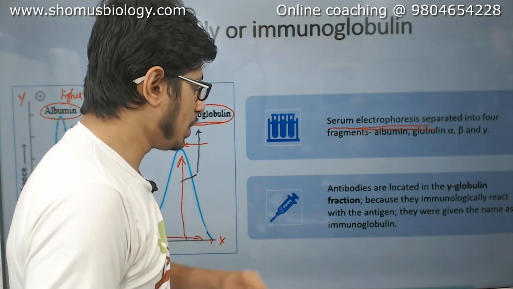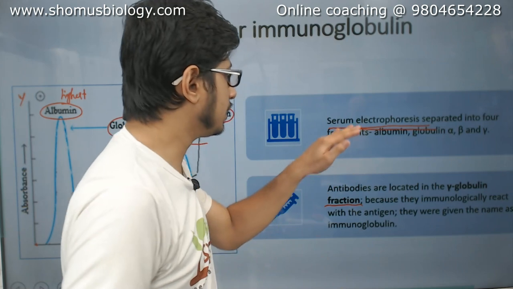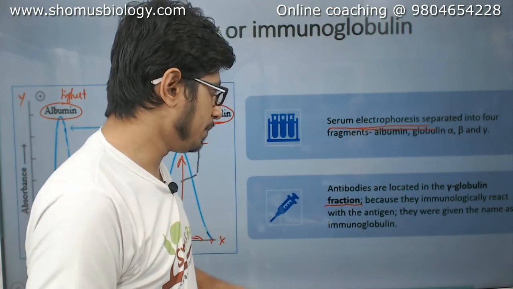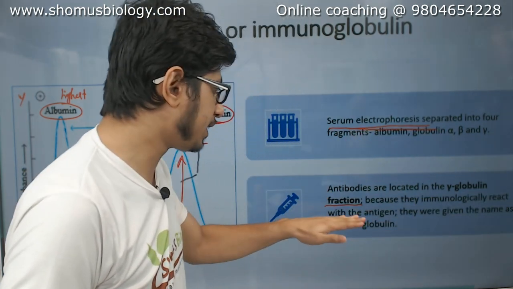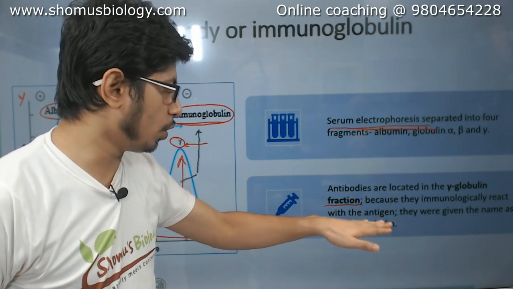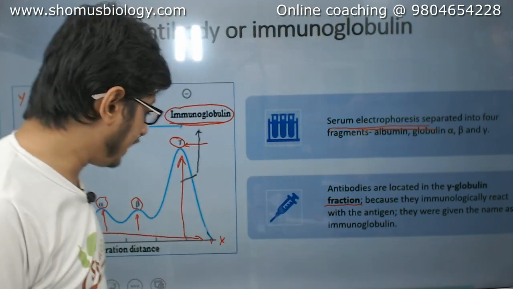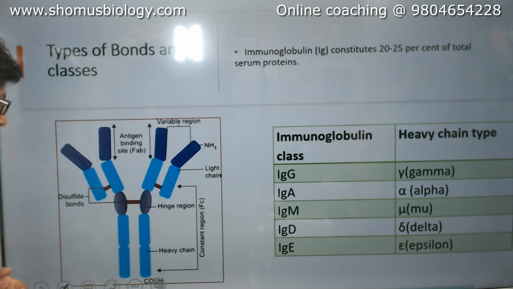This is the idea. So antibodies are located in the gamma globulin fraction of the serum electrophoresis data. Because they immunologically react with the antigen, they were given the name immunoglobulin because they interact with the antigen. So this is the very simple idea of how we get to know about this gamma globulin.